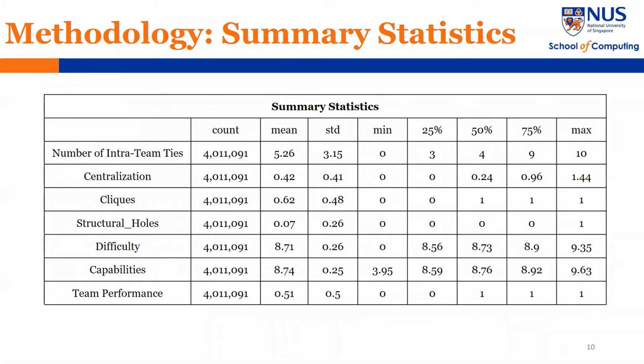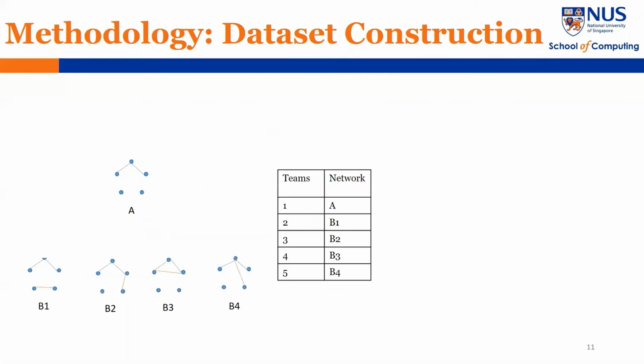This table shows summary statistics of our variables. After dropping teams with missing values, we collect about 4 million teams. On average, one team has about 5 intra-team ties. We follow 4 steps to reconstruct our dataset. Suppose we have 5 teams. Each team has a network A, B1, B2, B3, and B4.